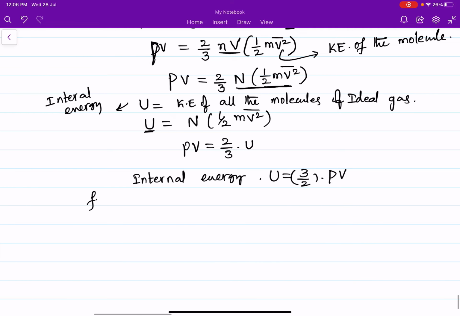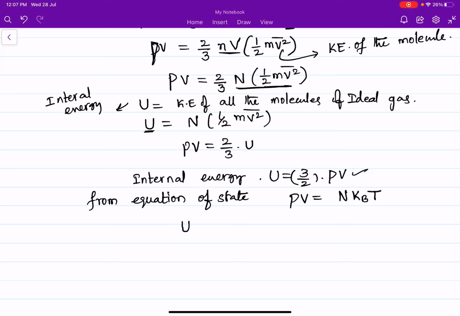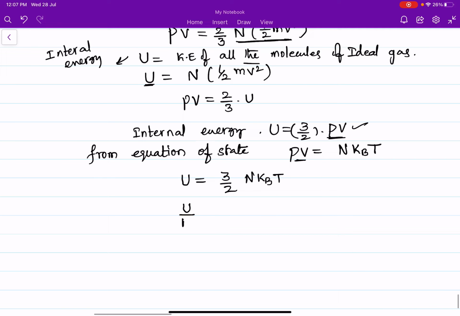From the ideal gas equation, the equation of state that we discussed in the previous class, we can write pressure into volume is equal to N kB T. So here we can replace PV with N kB T. So total internal energy is equal to 3/2 N kB T. So internal energy per number of molecules is 3/2 kB T. This is the internal energy of one molecule.